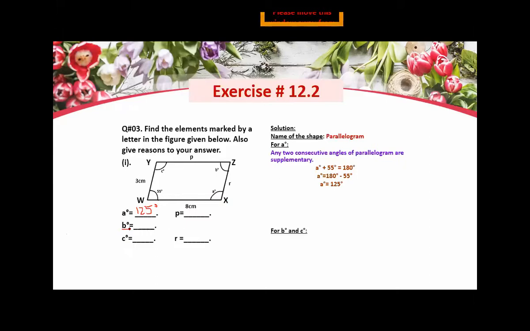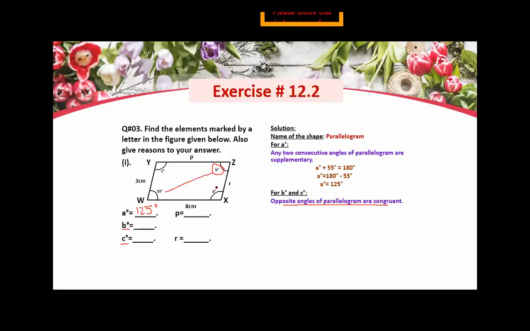Okay, now next you have to find out this angle B. So you will write it down here for B and C. Now why are we going to find B and C collectively? Because we are going to find B and C with the help of the opposite angle postulate. Means you will write down opposite angles of a parallelogram are congruent. Now, if you are going to find B, the opposite angle of B is this one.